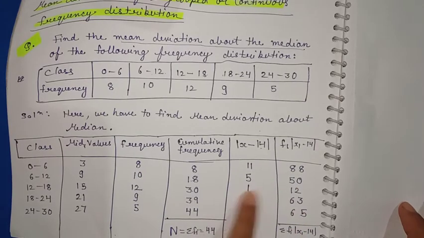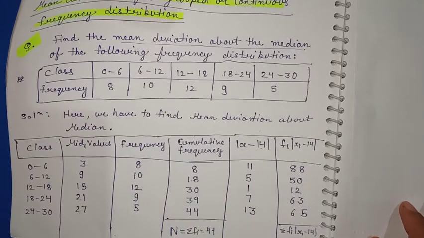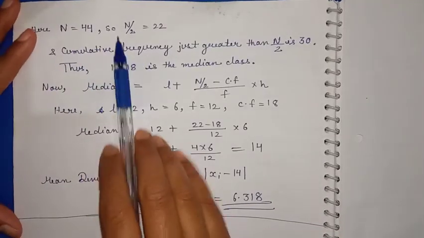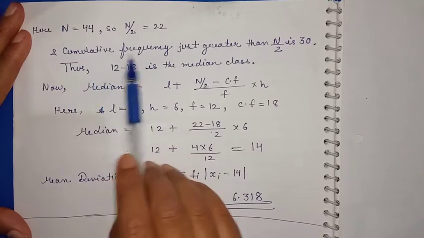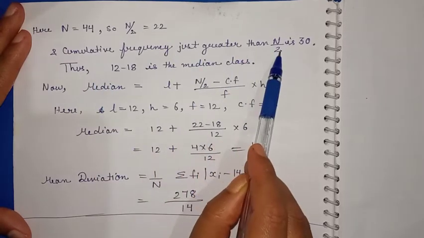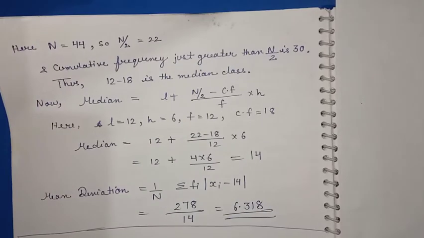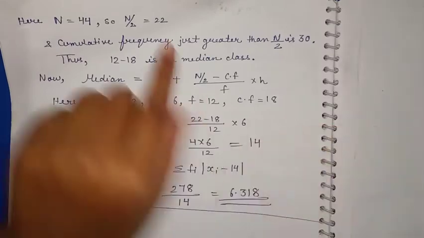Before drawing these two tables you first have to find the median, so I'm just showing the procedure for finding it. Here n is 44, so n by 2 is 22. The cumulative frequency just greater than n by 2 is 30. To find the cumulative frequency, from here you have to find it, like n by 2 is 22.